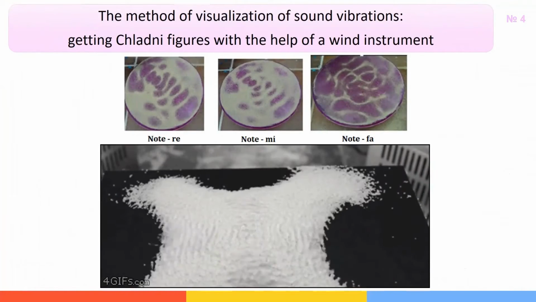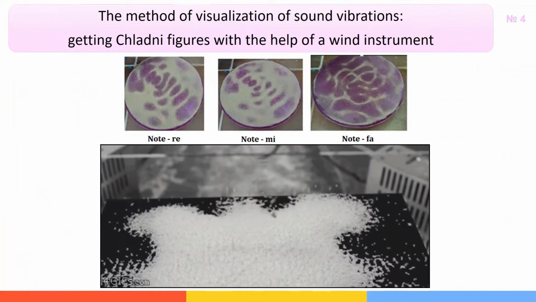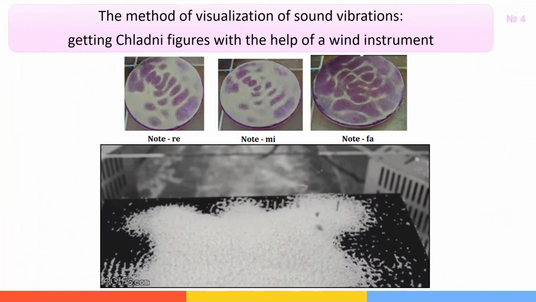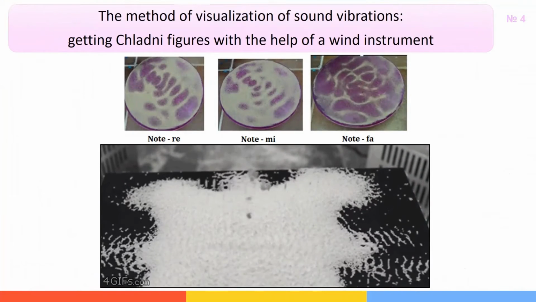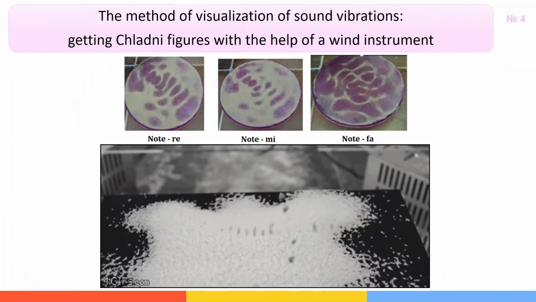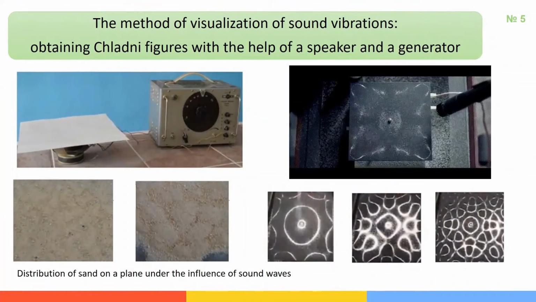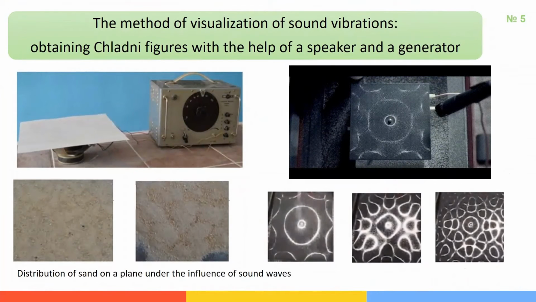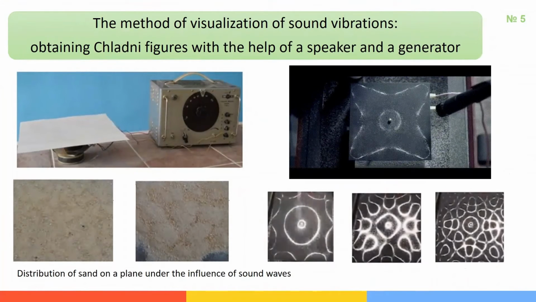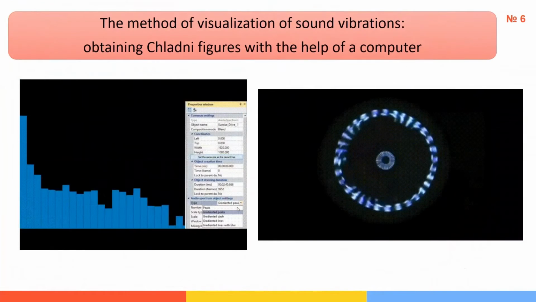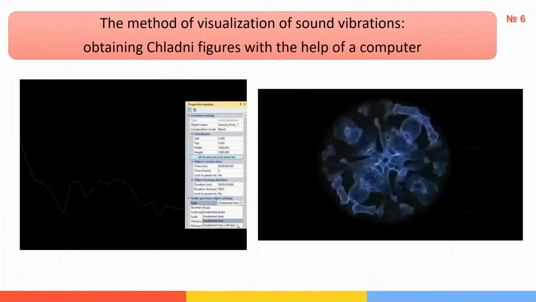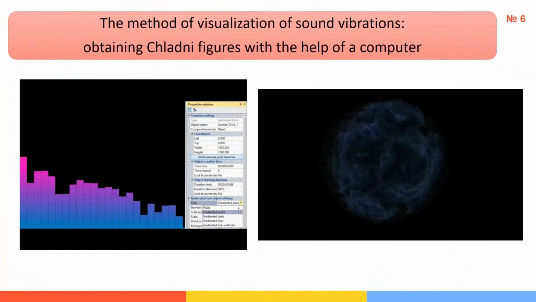Wind physical instruments are resonators that are provided with devices to change their resonating ability. When playing a musical instrument, such as a trumpet, sound must be of the same amplitude and frequency and the same duration. Necessary elements of obtaining sliding figures are the presence of a speaker and a frequency generator. An example of visualizing is the computation of sliding figures due to increased frequency. One of the ways to visualize sound is with the help of computer technologies, for example, programs Chaos Vision, Flat Audio Spectrum, Music Visualizer, and others.